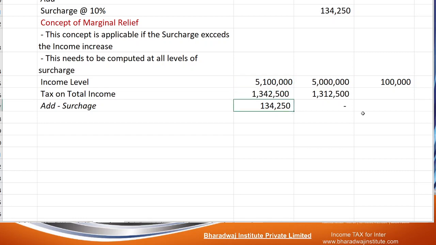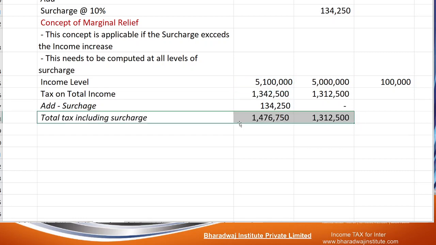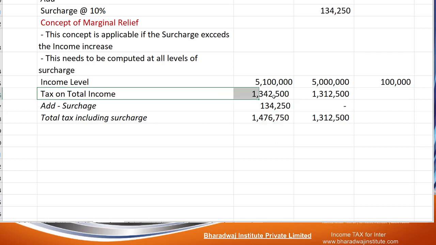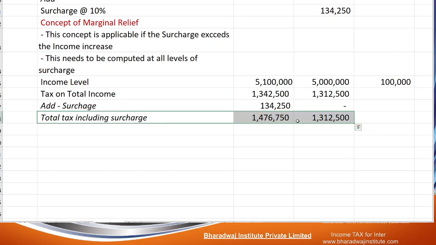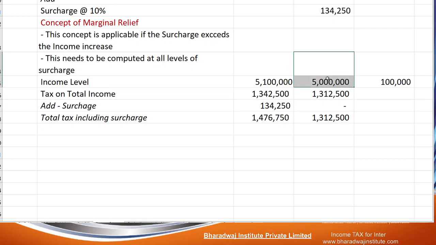If you look at what is the total tax payable? Tax plus surcharge. This is the total tax payable. Here, surcharge is not applicable. Tax plus surcharge is the total tax. See, if he has earned 50 lakhs, what is the tax liability? 13 lakh 12,500 is the tax liability.